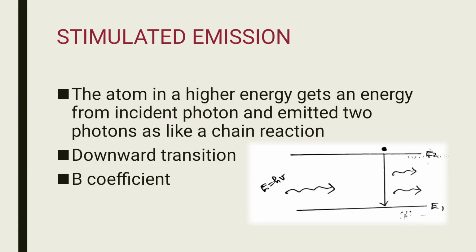Stimulated emission. The stimulated emission states that the atom in a higher energy level gets energy from the incident photon and emits two photons like a chain reaction. It is a downward transition, that is the B coefficient. From the given figure, when a photon of energy h nu is incident on the higher energy level, the atom acquires this energy and releases two photons just like a chain reaction. So this is why it is called a downward transition.